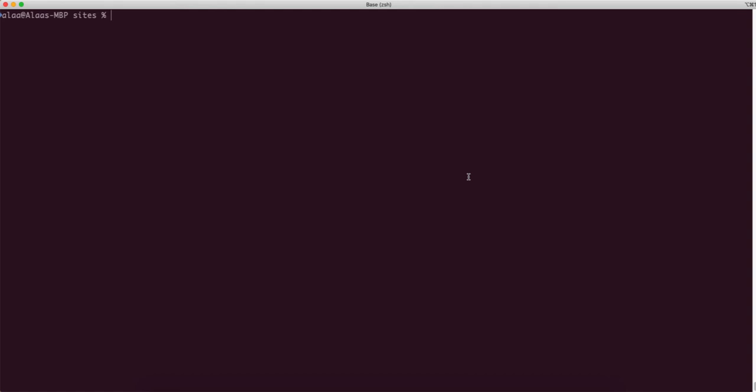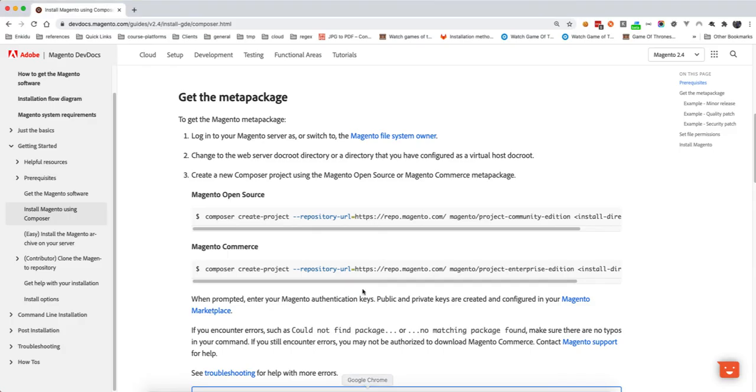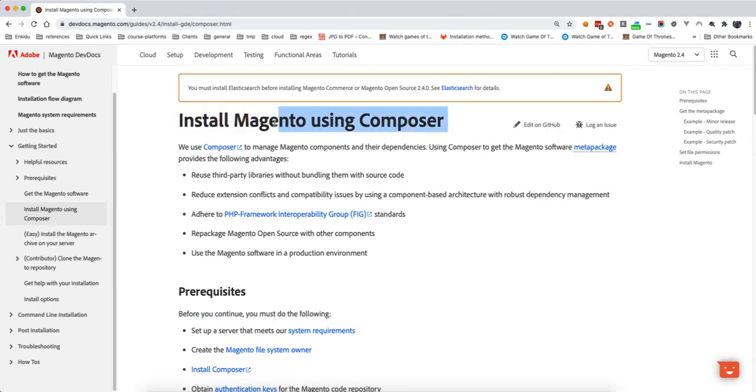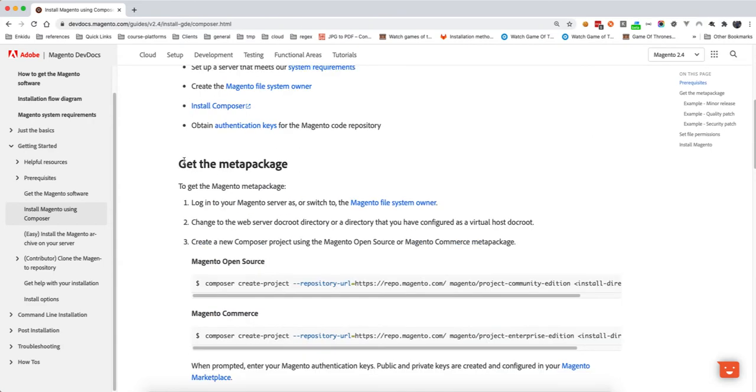Hello guys, in this video we're going to learn how to install Magento via Composer. So first of all we head to the Magento dev docs, and then we go to the Composer page, install Magento using Composer. I'm going with Magento Open Source, and this is the command we are looking for.